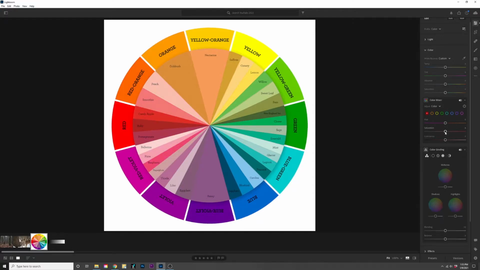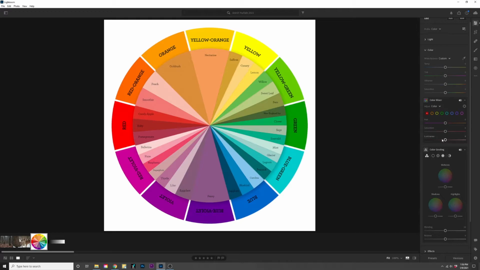So let's bring that back. Saturation works the same way as saturation works in the upper panel. And luminance is basically the brightness of the color. But luminance will never bring your colors down to absolute black and will never bring them up to absolute white. In basic terms, luminance will make a certain color brighter or darker, but it will never make it pure black and it will never make it pure white.